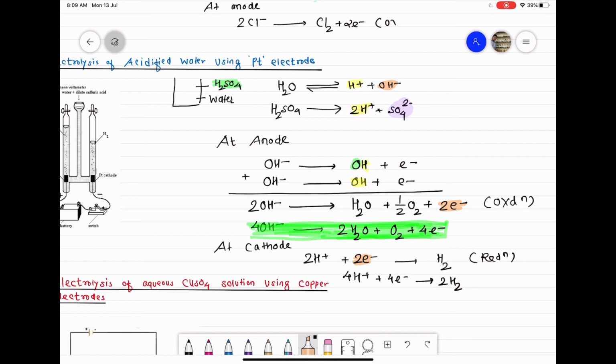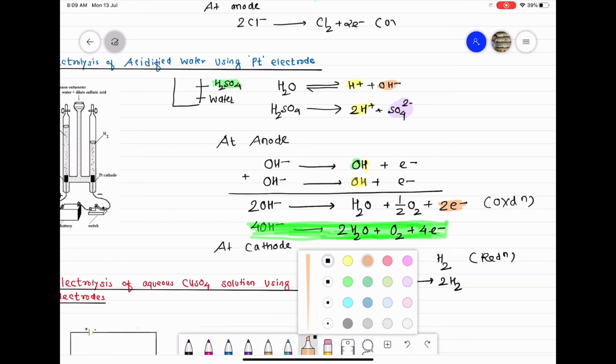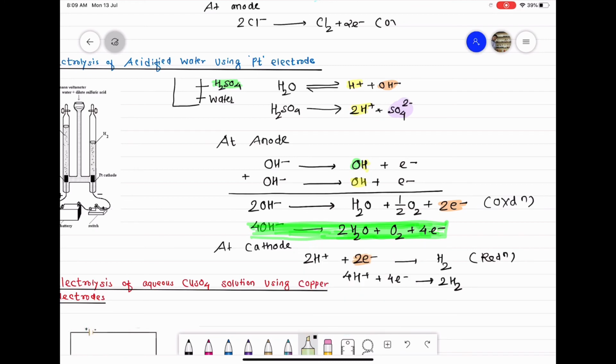That is the reaction at cathode. So class, if you try to understand the products of electrolysis of acidified water using platinum electrodes, the products are oxygen gas, which you obtain at anode, and hydrogen gas, which is obtained at cathode.